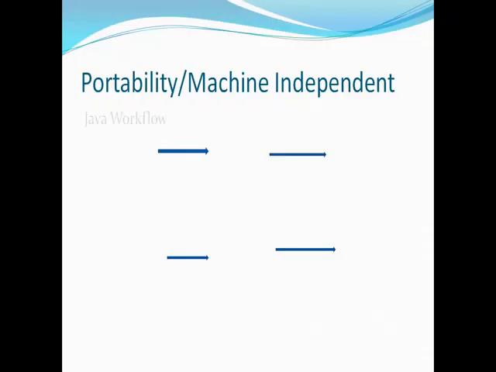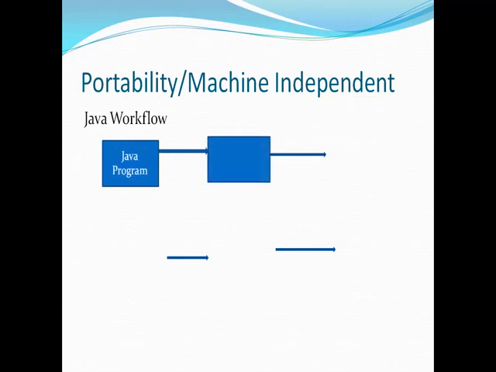Now I will tell you, if we look at the workflow, what happens when you write code in Java. We write a Java program, it is compiled by the Java compiler, and bytecode is generated. Now this bytecode is nothing but the machine language of the JVM.